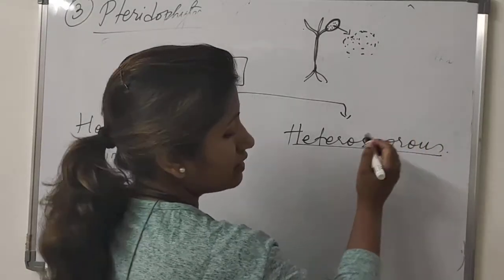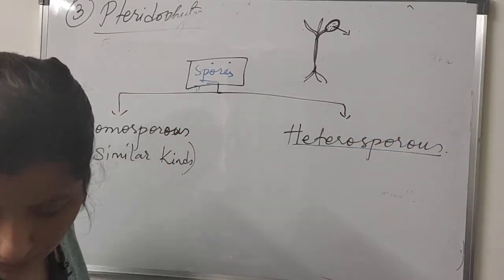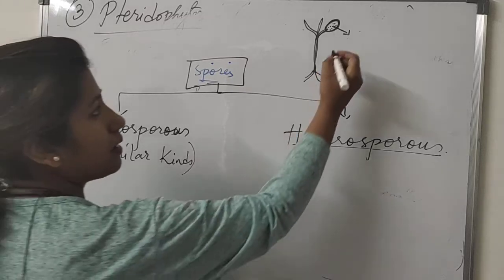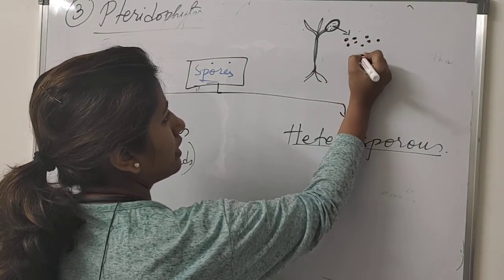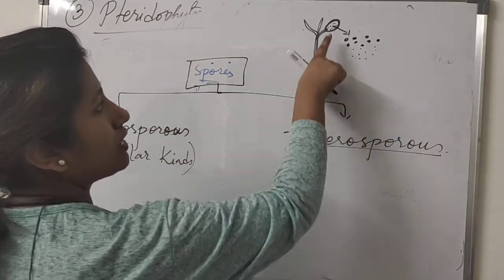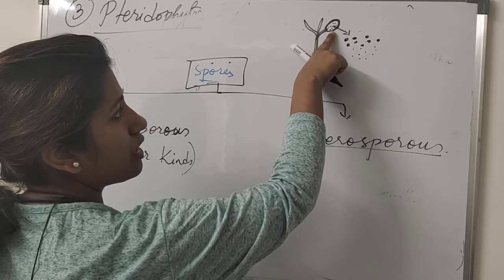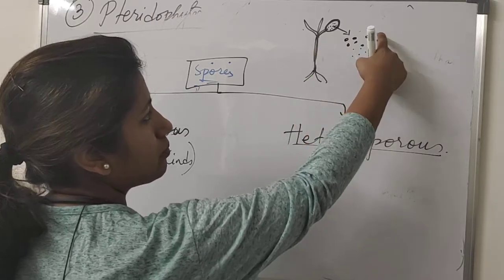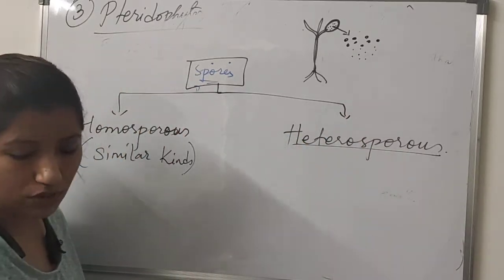In some cases, some spores are big in size and some are small in size. When the same sporophyte produces from its cone spores which are big and small, that nature is known as heterosporous.